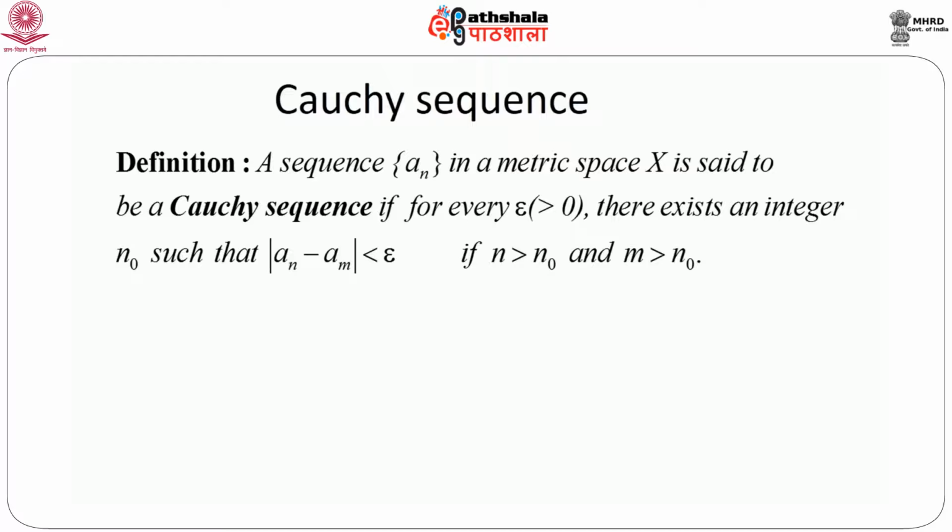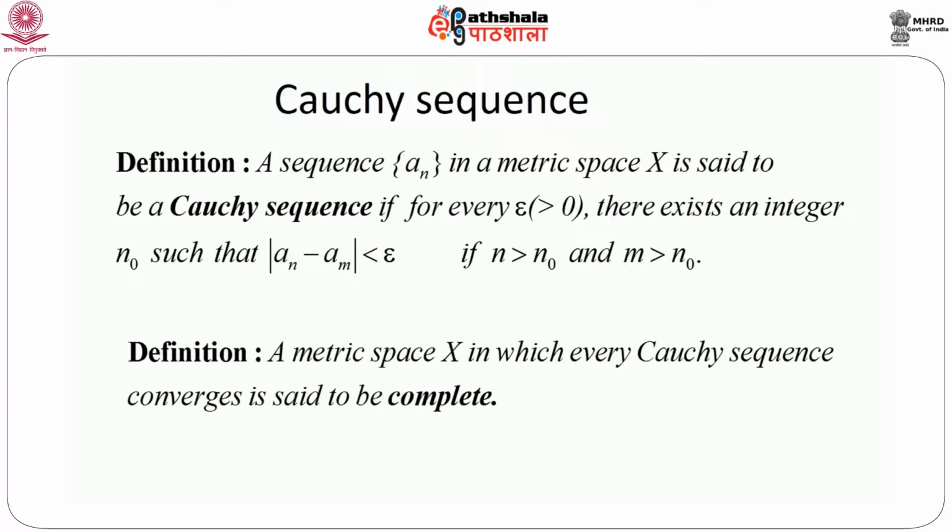In a metric space, it is clear that any sequence of real numbers must belong to a particular space where we can define a metric. So let us put this metric in general, and we call the metric space just X. Depending on the metric we define, we can have different types of metric space. But whatever be the metric space in which every Cauchy sequence converges, it is said to be complete.